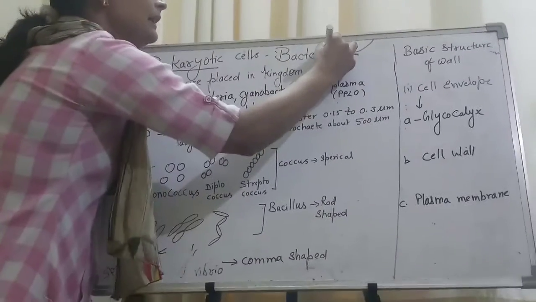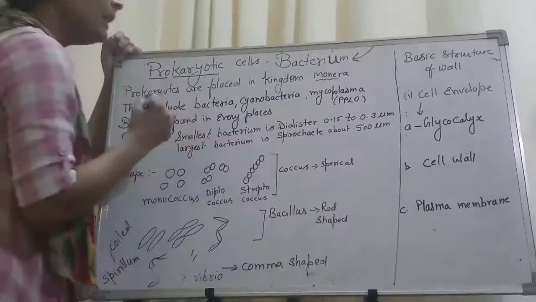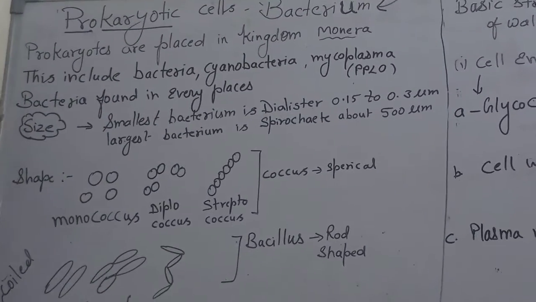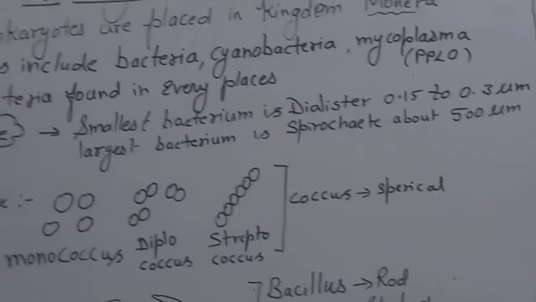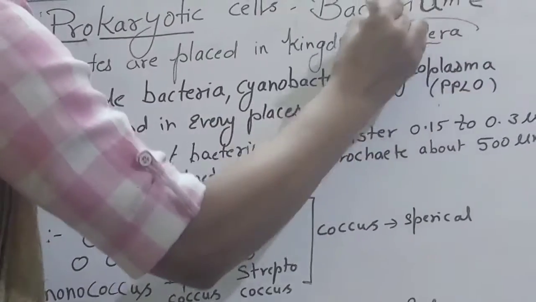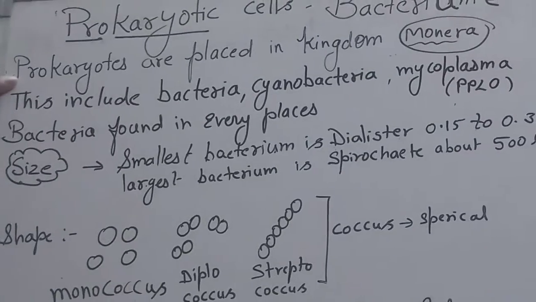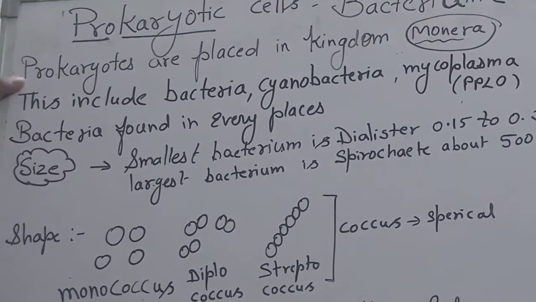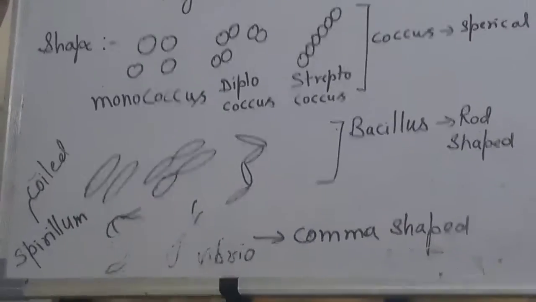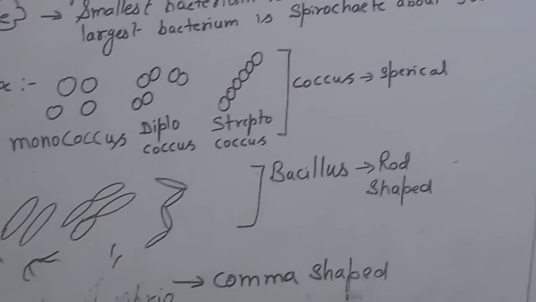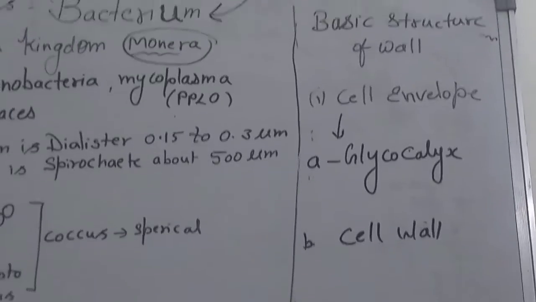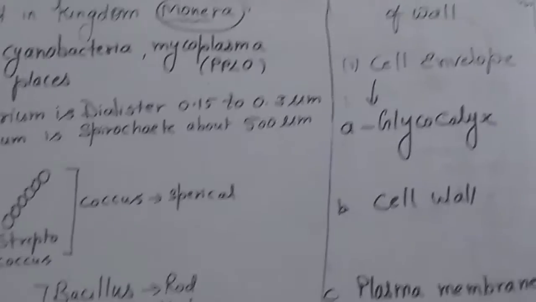So you will get exactly which type of bacterium structure. Prokaryotes are placed in kingdom Monera. Monera means the bacteria family. You will get this in chapter 2, Biological Classification. Whenever Monera comes, it is telling you bacteria, and bacteria means prokaryotes. Clear?